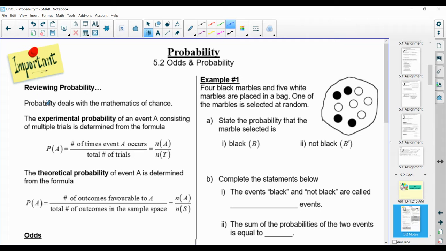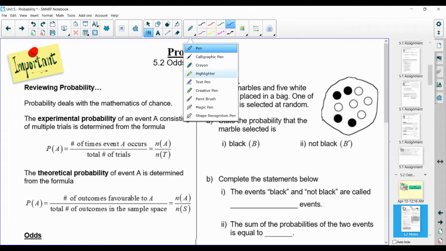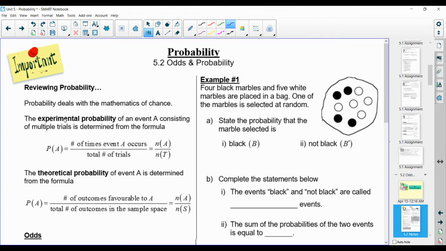All right, so before we get into talking about odds, we want to do a quick review on probability. So probability deals with the mathematics of chance. And there's two types of probability. There's experimental probability and there's theoretical probability.